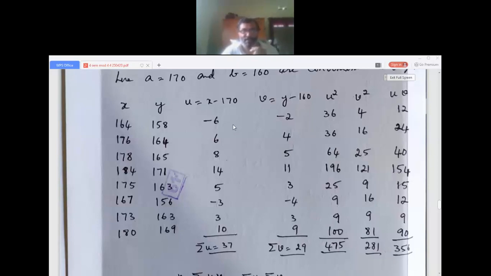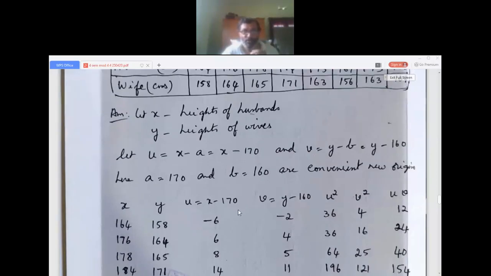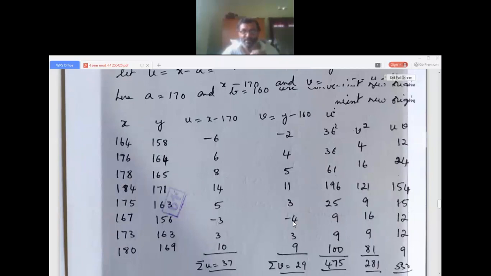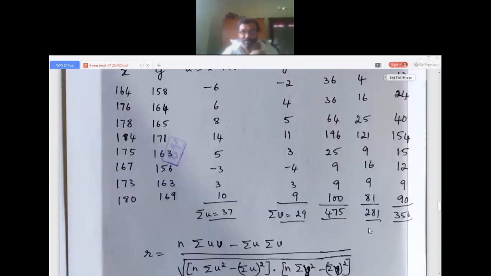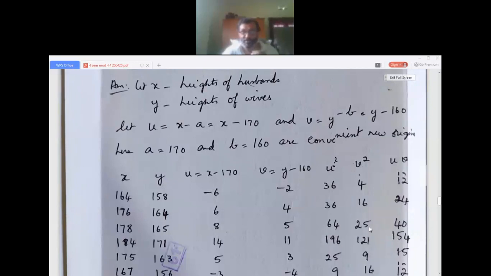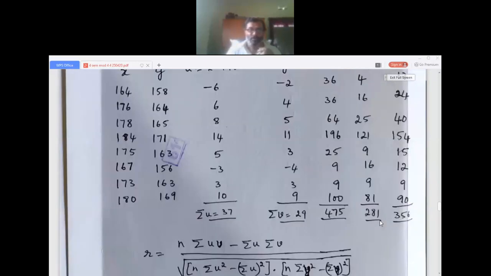So find sigma u, and I found sigma v. Then I want in the formula u squared, so square it and find sigma u squared. Then I want v squared, so square it and you'll get sigma v squared. Then I want uv, sigma uv. So like this. See whether I am correct.